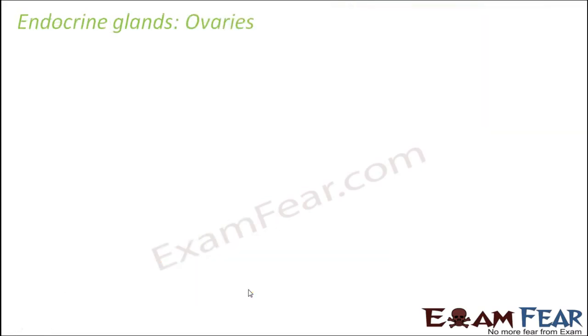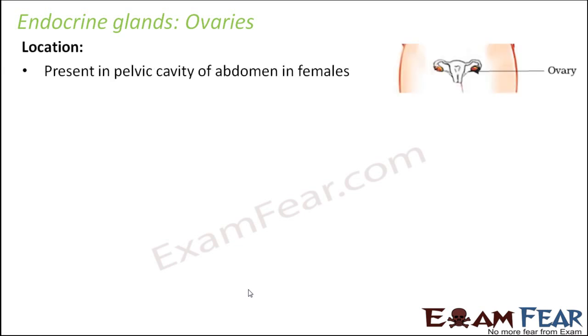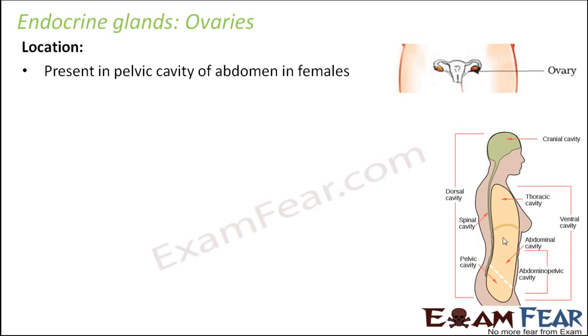Now let us look at the ovaries. Ovaries, again, are very specific to females. The way testes are present in males, similarly ovaries are present in females. They are located in the pelvic cavity of the abdomen. So where is the pelvic cavity? This is the abdominal cavity and this is the abdominopelvic cavity, so basically this one is the pelvic cavity. The ovaries are located in this cavity. They also exist in pairs, so you can see this is one ovary and this one is another ovary.